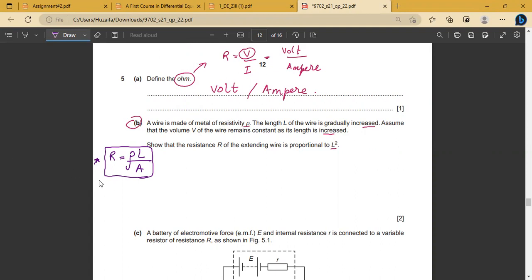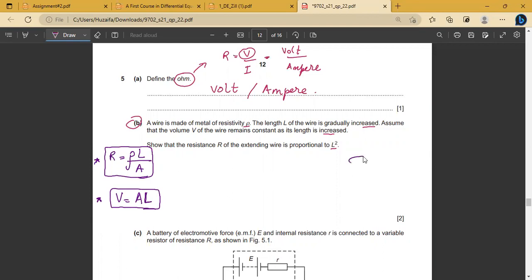Yes. Now, one more thing that you might have studied in the mensuration chapter in mathematics: for any material, the volume equals the cross-sectional area multiplied by the length of that substance.